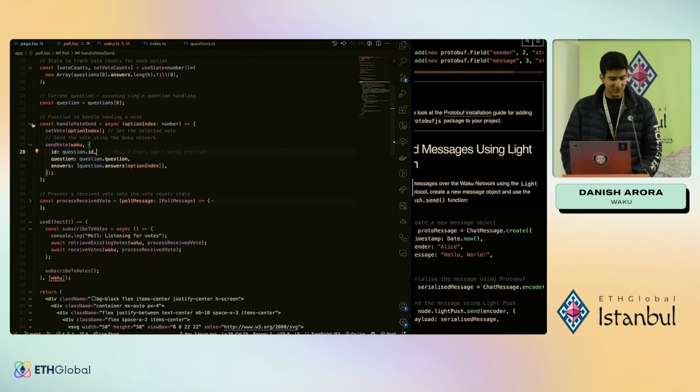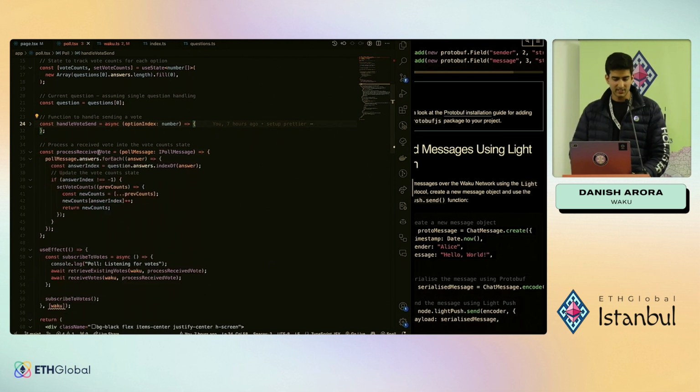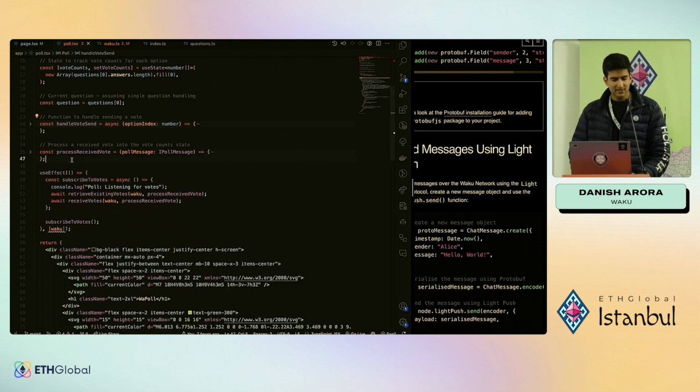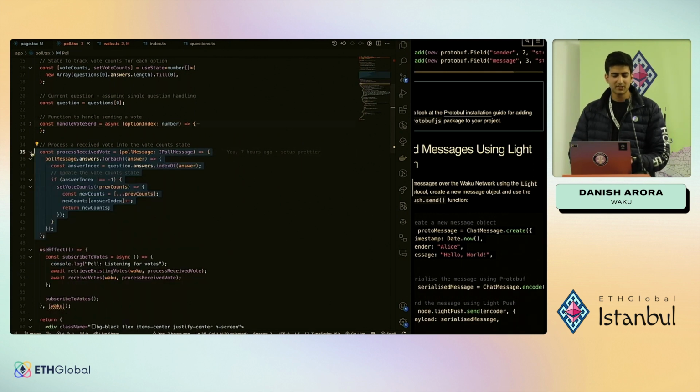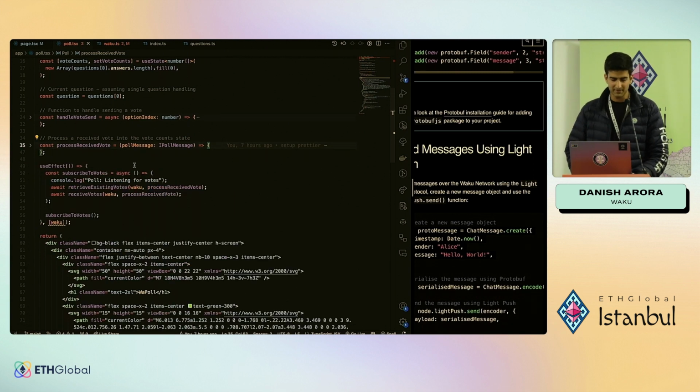Cool. Now that we know how we handle sending votes, the next thing is we're also listening to how you receive votes. And we want a counter to increase. So we have this little function that takes in the poll message that is received and finds the index for that option that is received and just increments the counter, right? Not as readable, but it is pretty straightforward. All it does is loop through the object, find the option, and increase the counter.